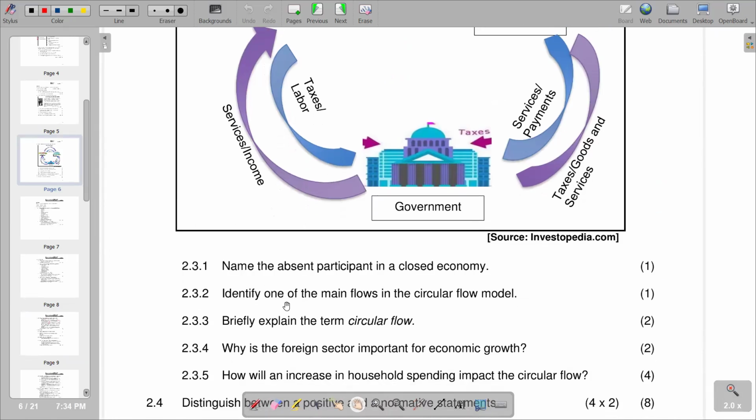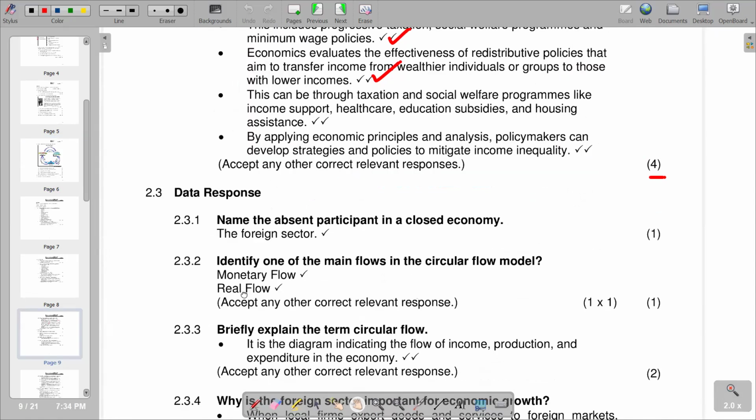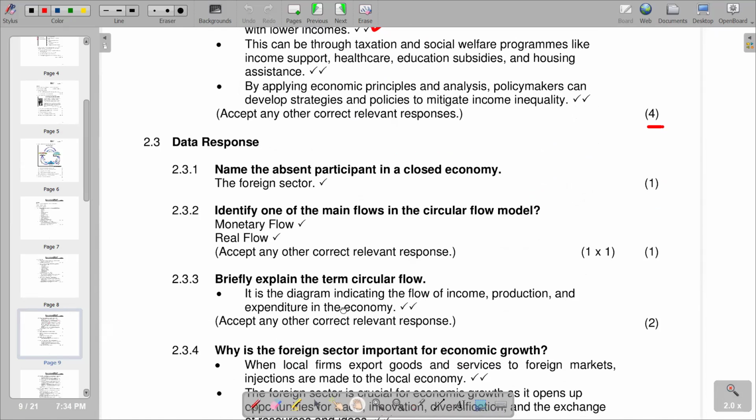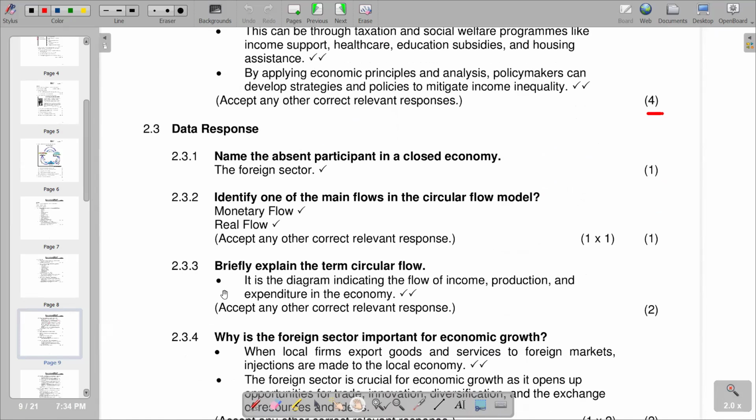Briefly explain the term circular flow. In terms of the description of circular flow, it is the diagram indicating the flow of income, production, and expenditure in the economy. So that's the brief description that you can have in terms of circular flow.